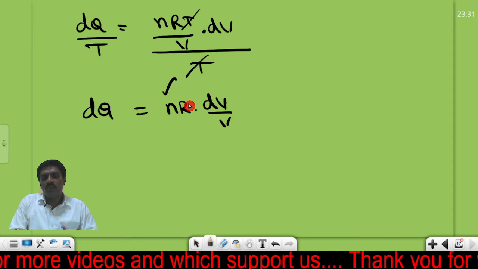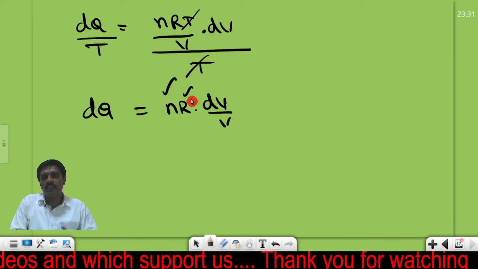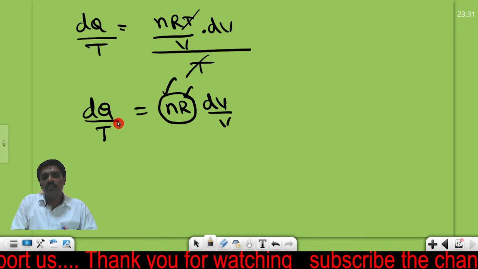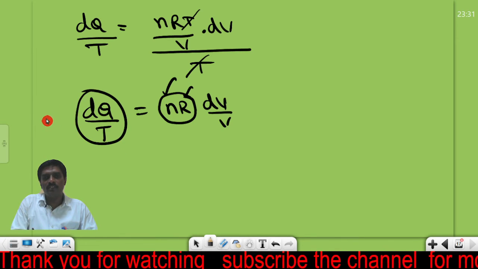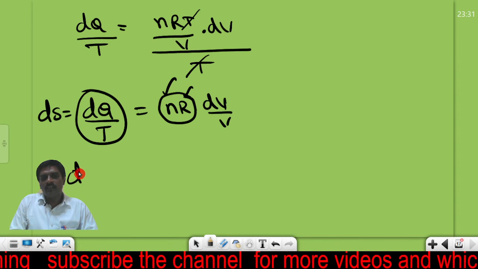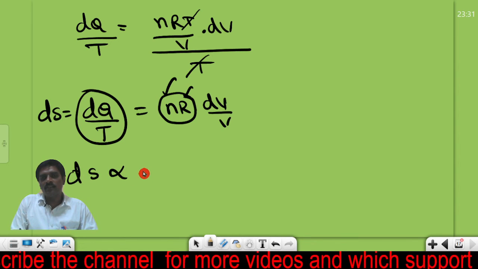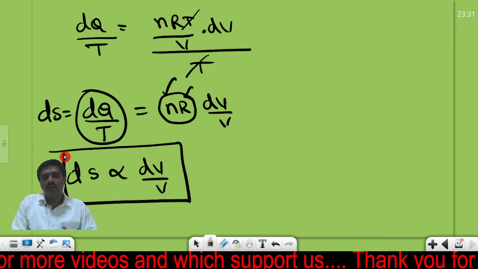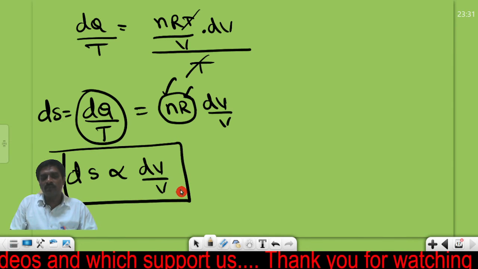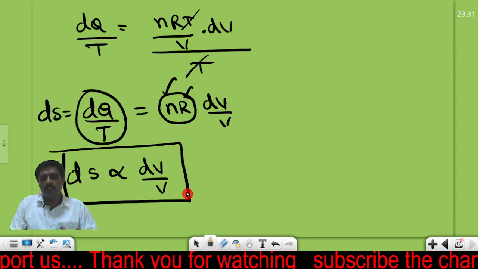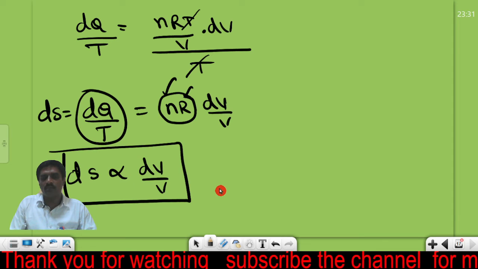Here n is the number of moles of the gas and R is the ideal gas constant; these two are constants. Then dq by T is nothing but the entropy change ds. So the entropy ds is directly proportional to dv by v, only in the isothermal process.